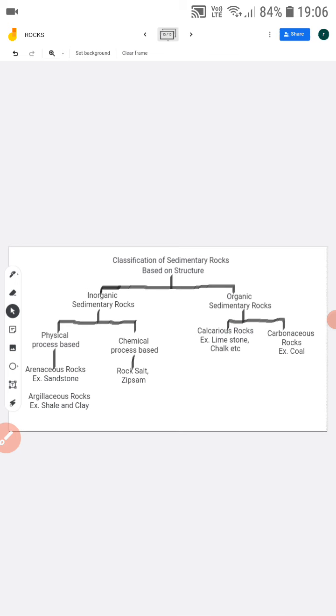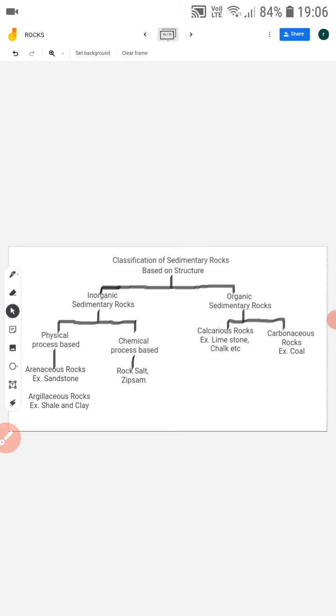Okay, classification of sedimentary rocks. There are basically two types: inorganic sedimentary rocks and organic sedimentary rocks. Inorganic is basically physical process based and chemical process based. Physical process based includes arenaceous sedimentary rocks and argillaceous rocks. Examples of argillaceous rocks are shale and clay.